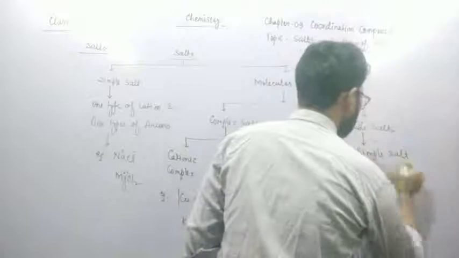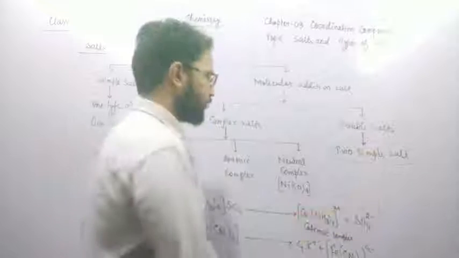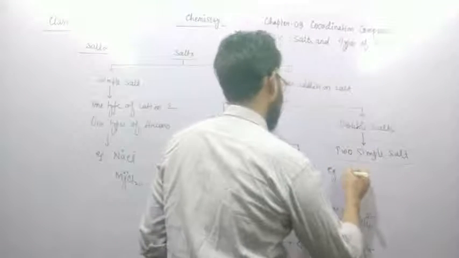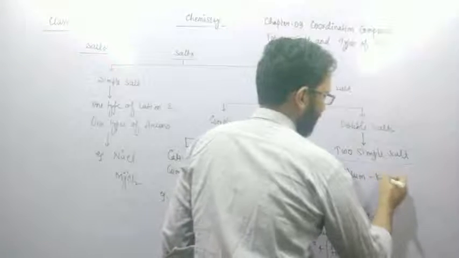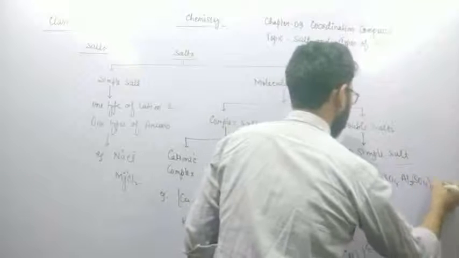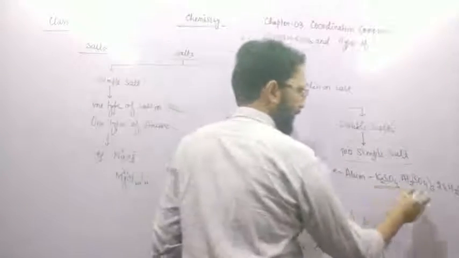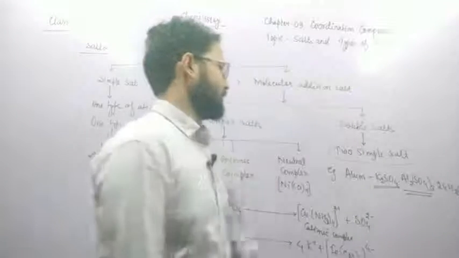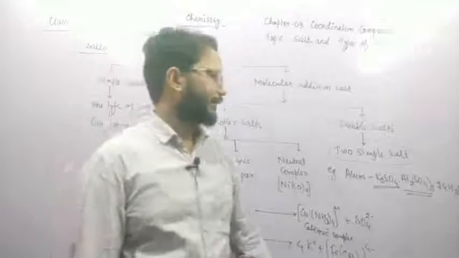So when two simple salts combine together, they form a double salt. The most famous example of double salt is alum. Alum, means fitkari. Alum formula is K2SO4.Al2(SO4)3.24H2O, an example of double salt. So it contains K2SO4, which is one salt, and Al2(SO4)3 is another salt. So it contains two salts with 24 water molecules.